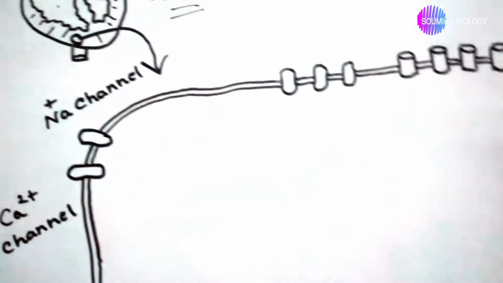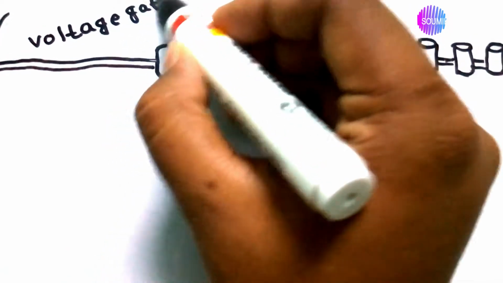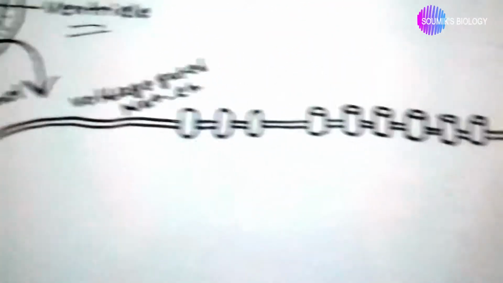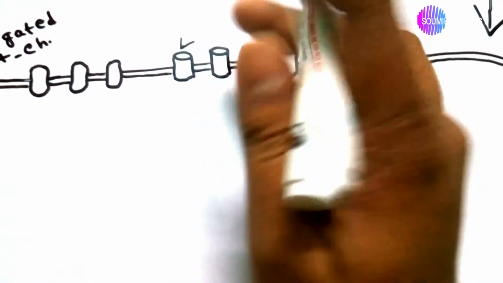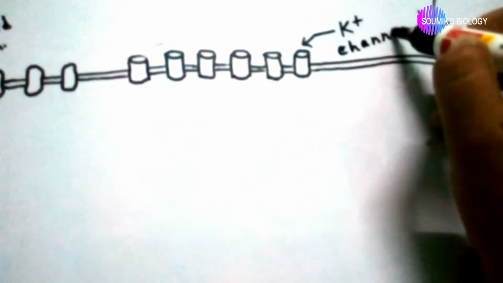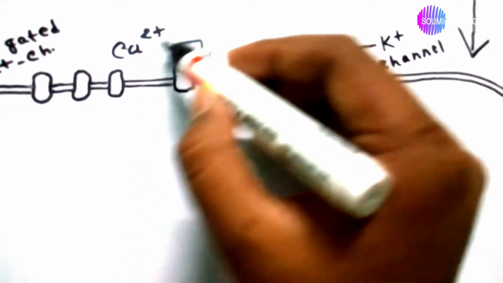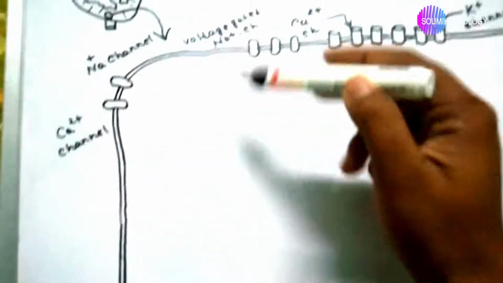But there is another type, called voltage gated sodium channels, and some are potassium channels and some are calcium ion channels. So the basic concept is that cardiac muscle cells contain several membrane proteins.